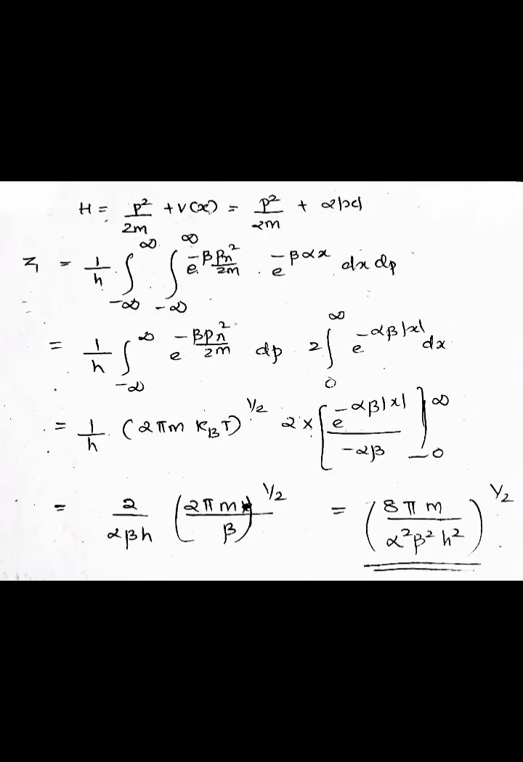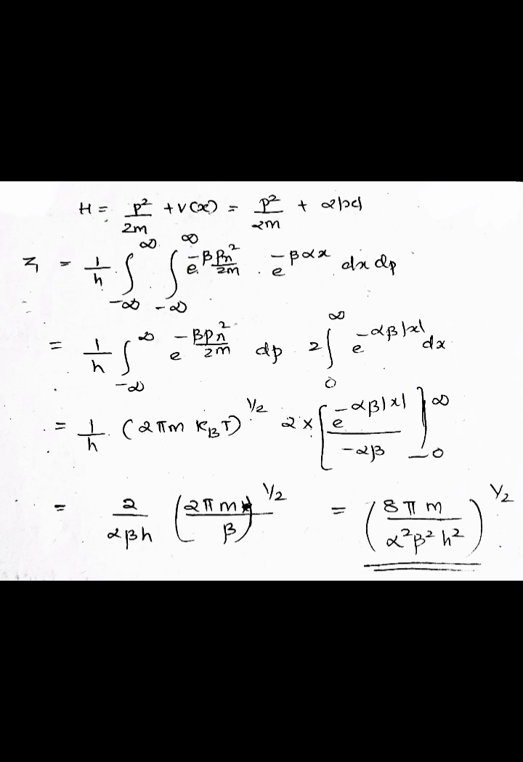Next question: a gas of non-relativistic classical particles in one dimension is subjected to a potential V(x) = αx, where α is a constant. The partition function is dash. H is equal to p²/2m + V(x), and here V(x) = αx. So H = p²/2m + αx.